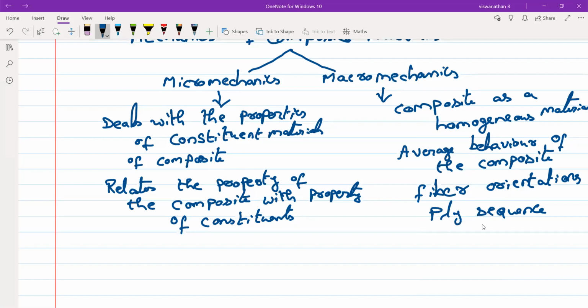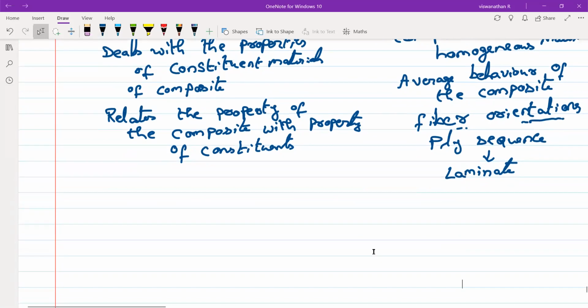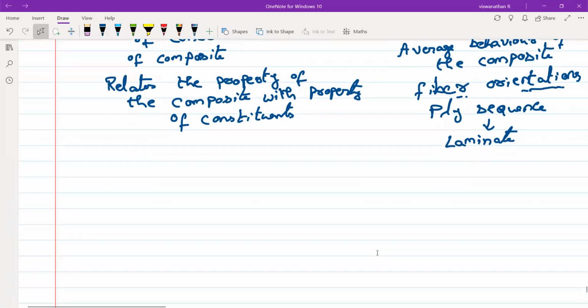You talk about the ply sequence which makes it a laminate. What does fiber orientation mean? What is its importance?